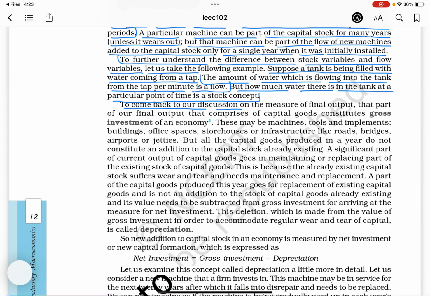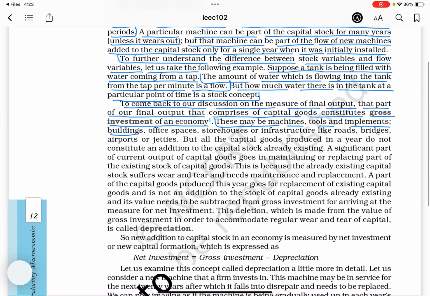To come back to our discussion on the measure of final output, that part of our final output that comprises capital goods constitutes gross investment of an economy. These may be machines, tools, and implements, buildings, office space, storehouses, or infrastructure like roads, bridges, airports, or jetties.